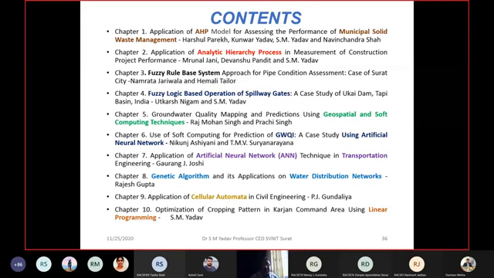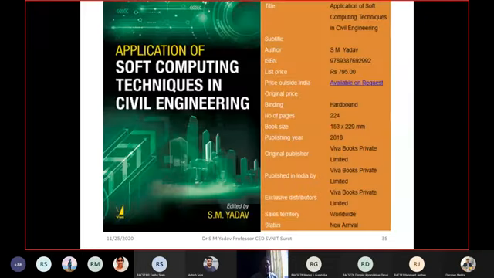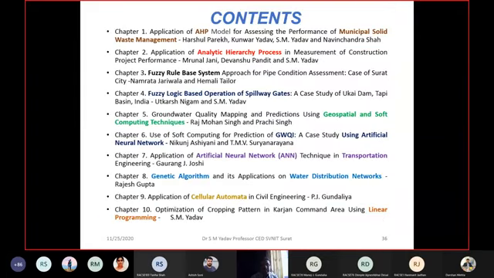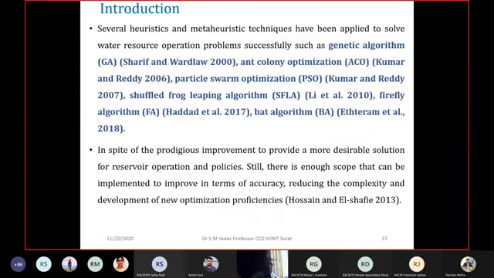And chapter 10 is agriculture and water resources engineering. So this is a ready-made book with applications of all these soft computing techniques which I have just mentioned, and you can get it from Viva publishers, right? This book is edited by me, and a number of applications with solved problems are given in that book.